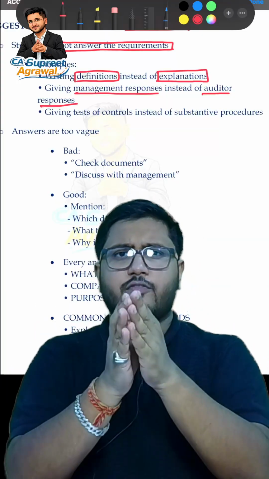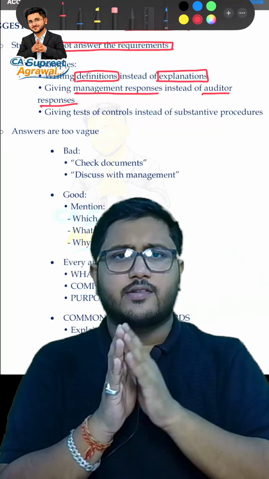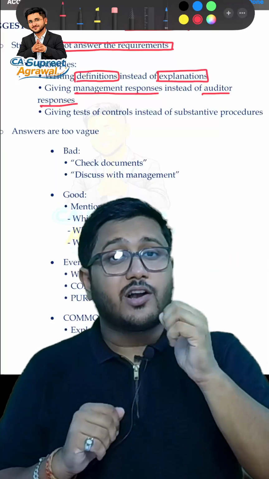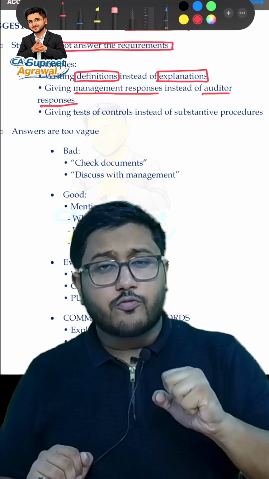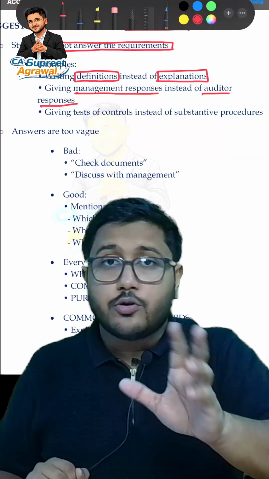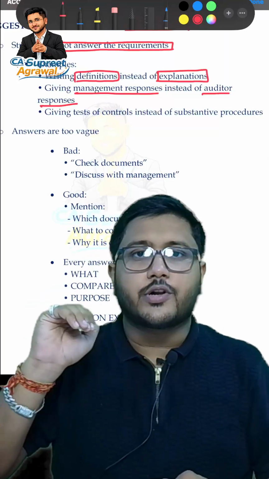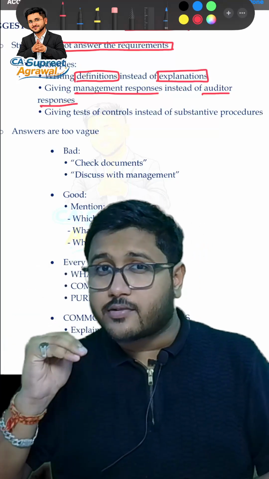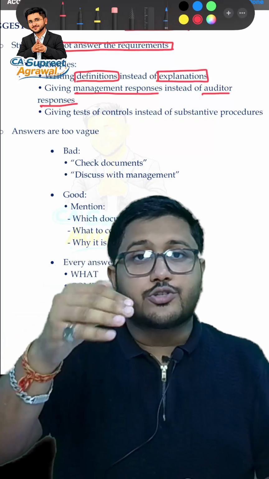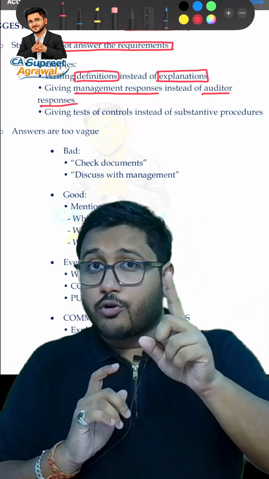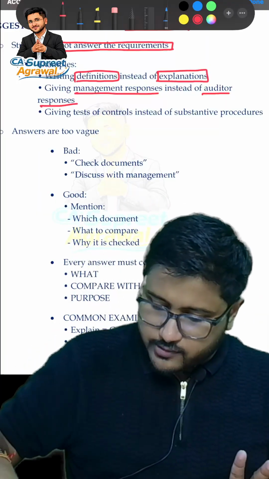For example, if there is a misstatement that is identified in, say, financial statement, in, say, fixed assets, property, plant and equipment, then a lot of students go for the procedure that auditor should correct it. No, auditor should not correct it. Auditor should report it. Auditor should communicate it to the relevant level of management. And if they do not get the satisfactory responses, then they should report it. That is the auditor's response. Correcting it is the management's response. A lot of students make this mistake. So that is what is written over here.